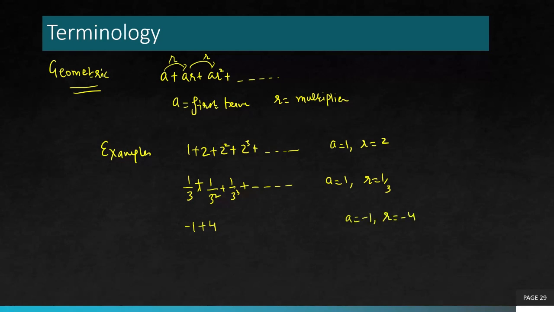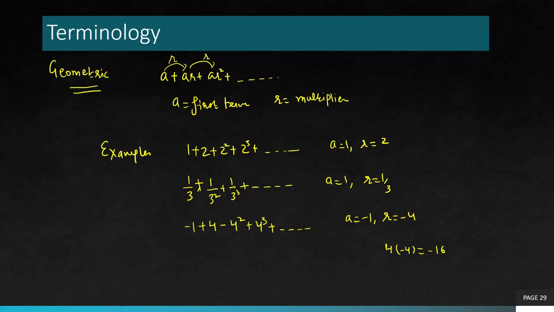So every time you get another term by multiplying with -4. So -1 times -4 will give me +4. So +4 times -4 will give me -16. So that's -4 square. And then multiplying with another negative would make it positive, but 4 cube and so on. So this is like an alternating series, alternatingly positive, negative, but still a geometric series. So all of these are examples of geometric series.